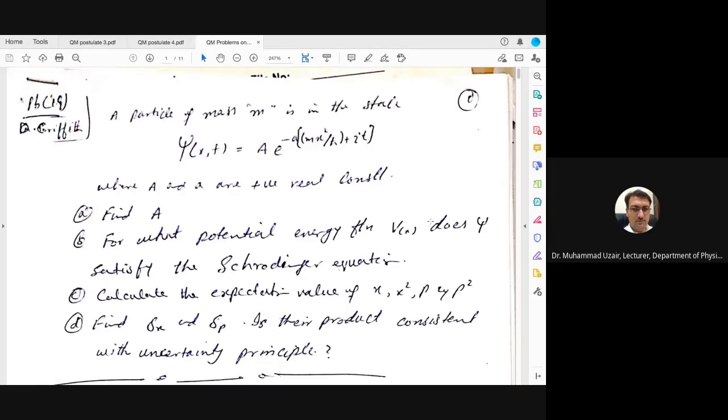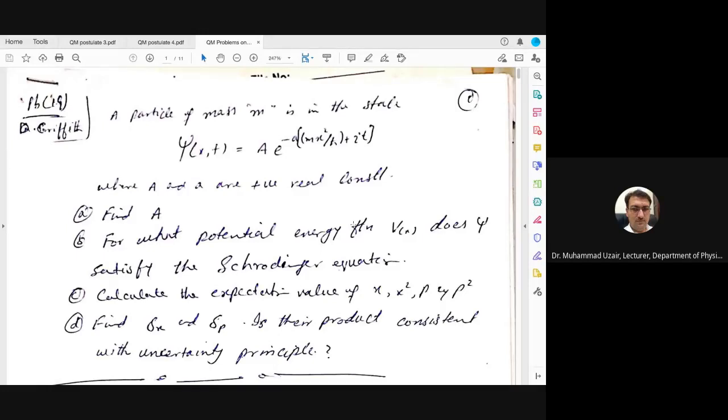Now, what is the Schrodinger equation? It is a second order differential equation. In the Schrodinger equation, you are always applying the Hamiltonian operator on the wave function, and you are getting the energy eigenvalue.